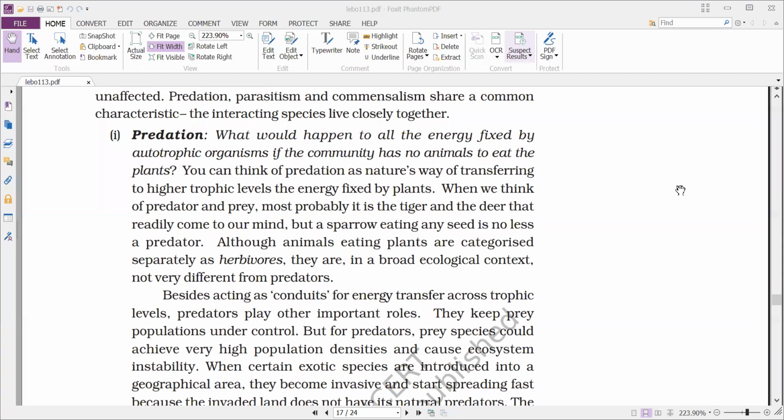When we think of predator and prey, most probably it is the tiger and the deer that readily come to our mind. But a sparrow eating any seed is no less a predator. So a bird eating a grain, a seed, or a fruit is also considered a predator.